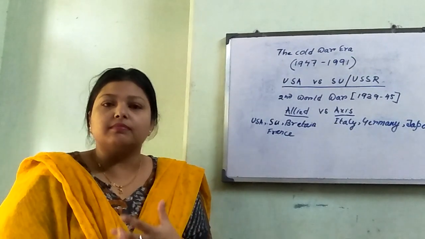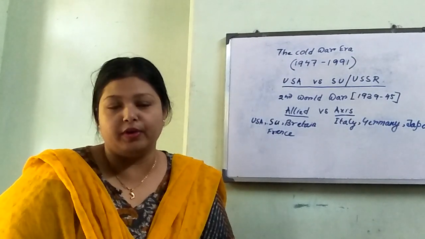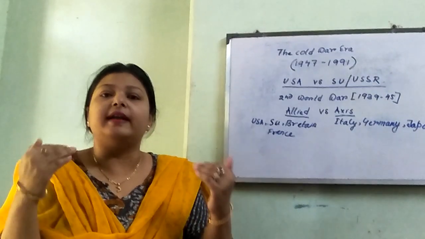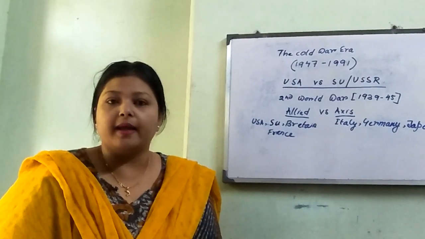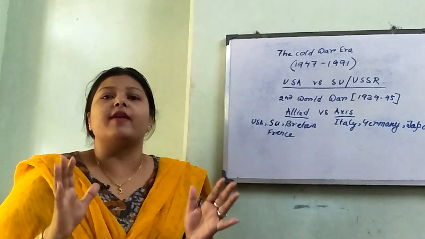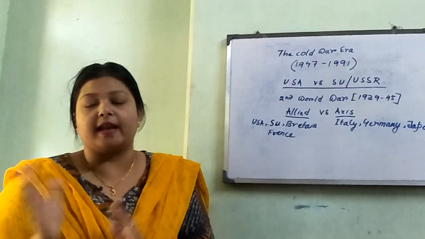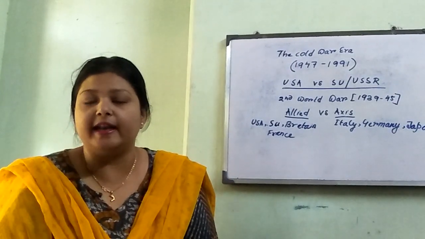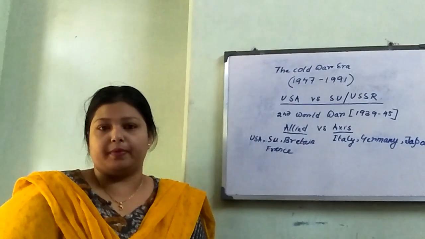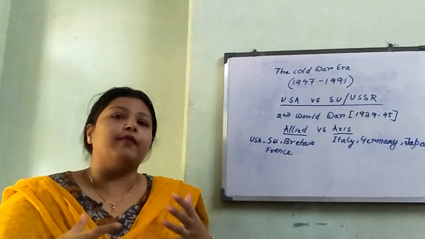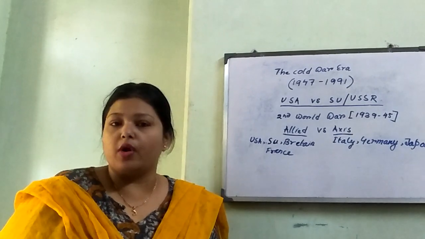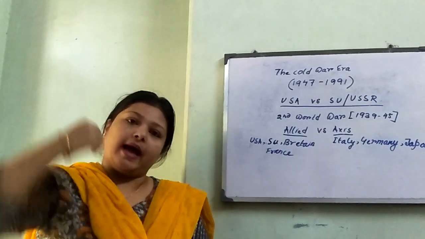It means they stockpiled arms and ammunition, but they never dared to use it. Why? Because both sides were aware of the destruction which can be caused by the use of such deadly weapons. They stockpiled weapons and were fully ready for the war, but the war actually never happened.